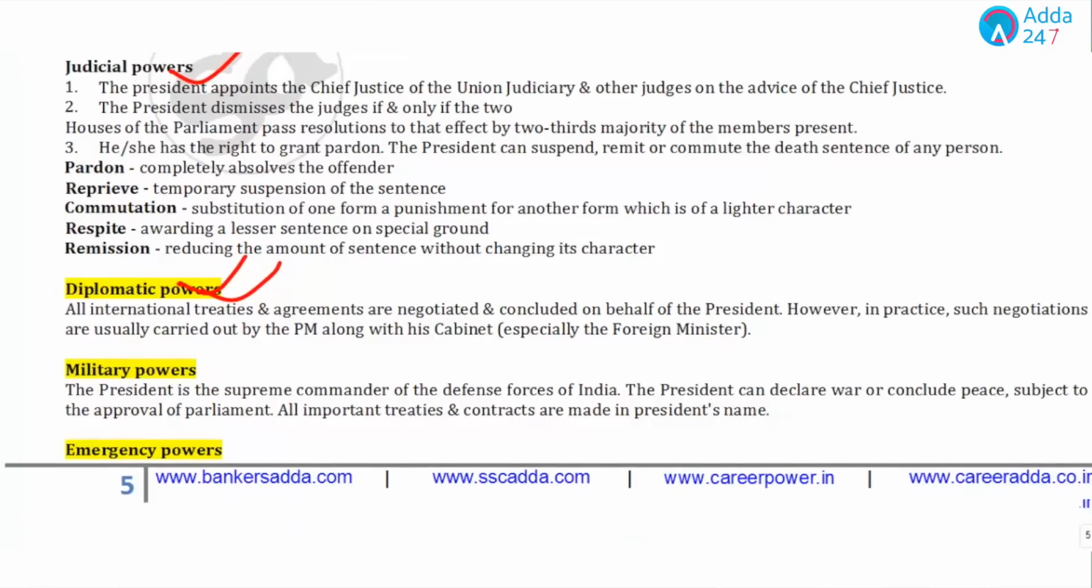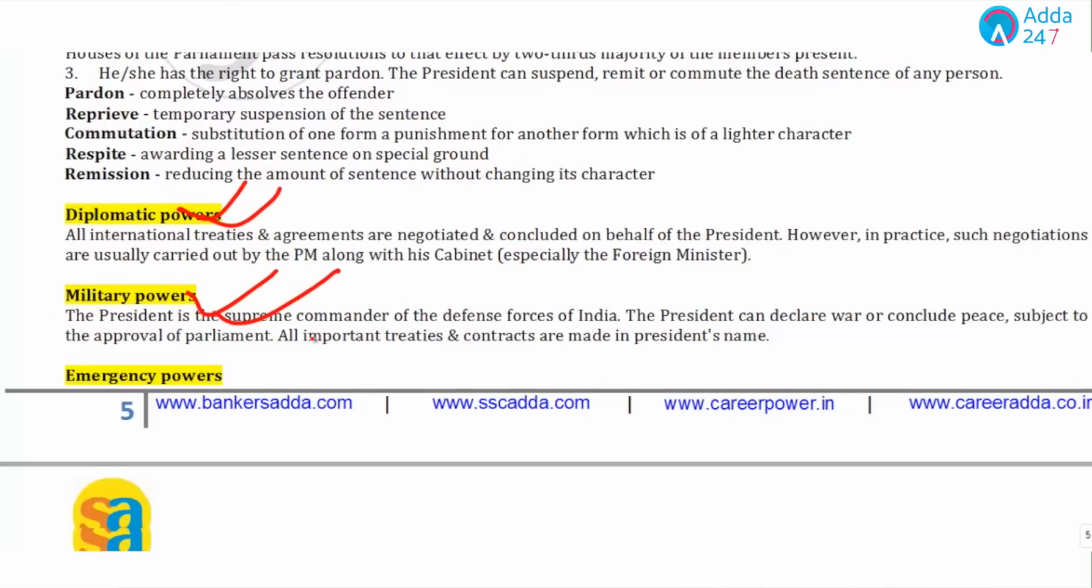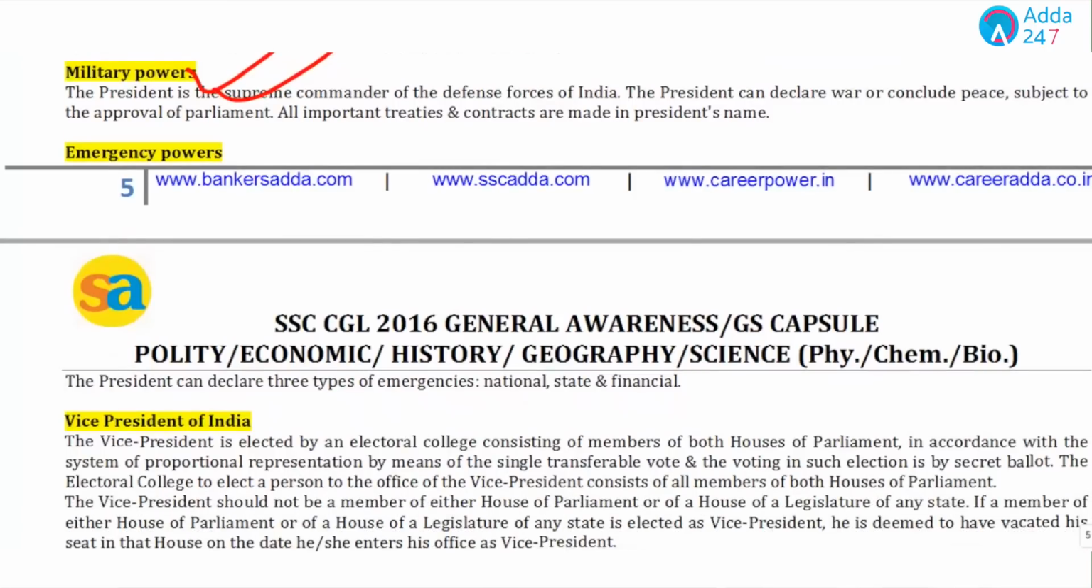Now, there are 2 more powers also there. The military powers, as we have already discussed, he is the supreme commander of all forces, and there's one more power, that is the emergency powers. Emergency powers means that the president can impose 3 types of emergency: national, state, and financial. Students, the emergency topic is also important for the examination.